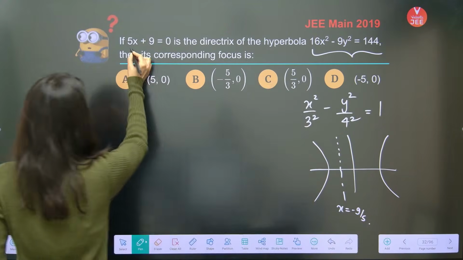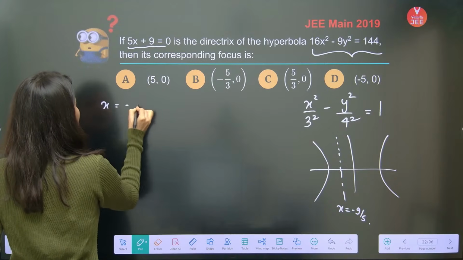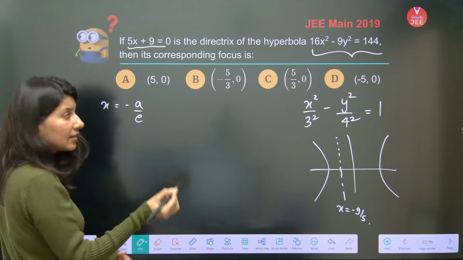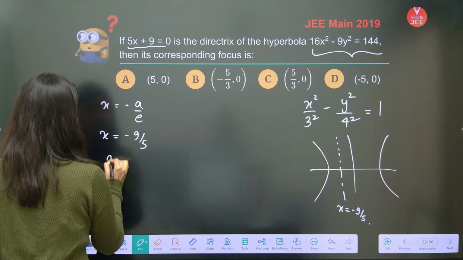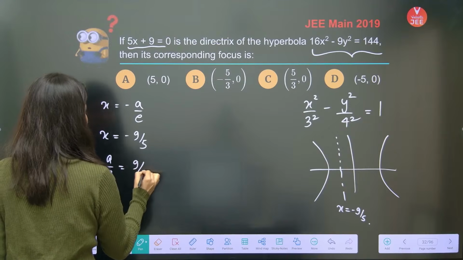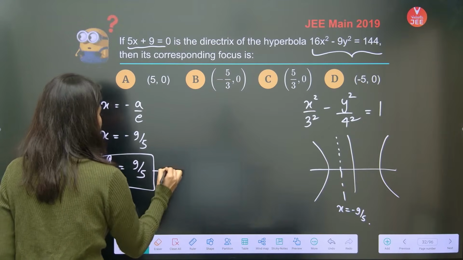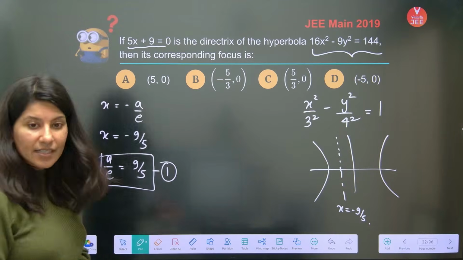So, clearly, x equals minus a by e is the directrix, and you are having x equals minus 9 by 5. So, a by e is 9 by 5. That is the first thing which we are getting. I guess everybody is understanding this.